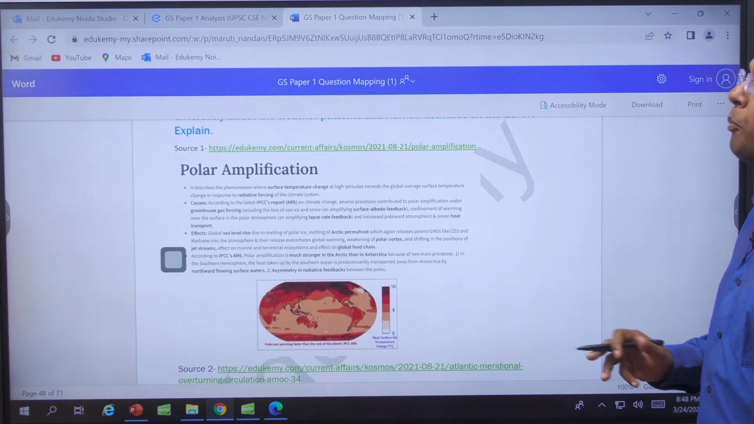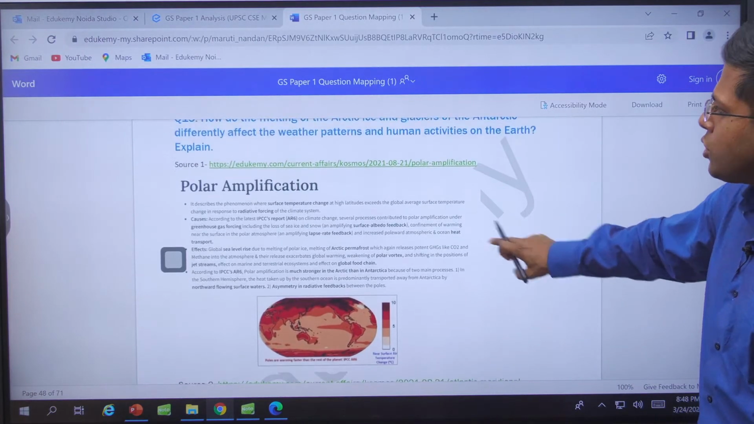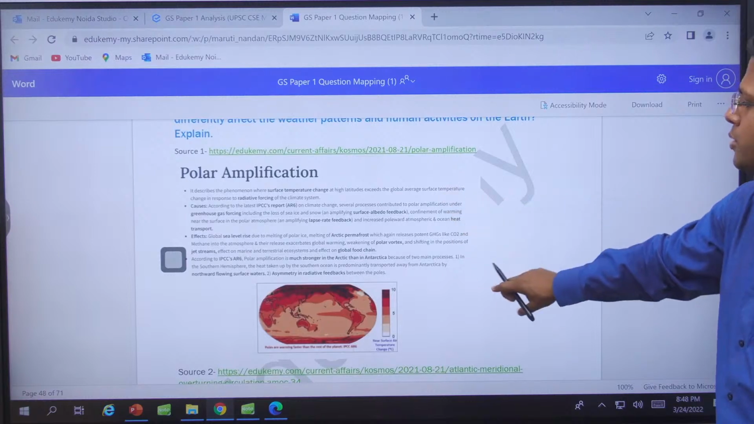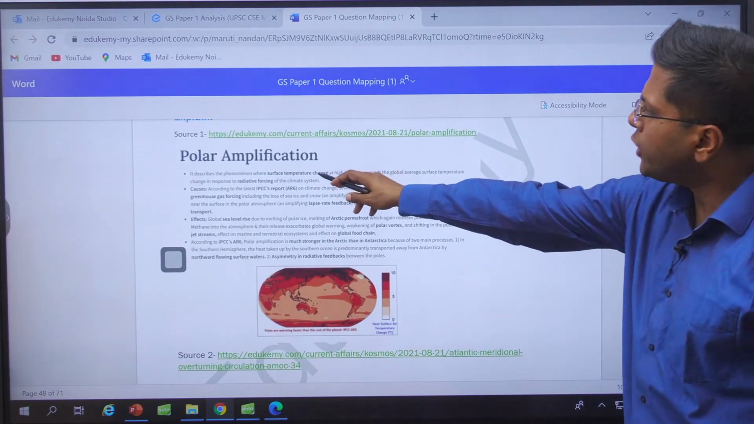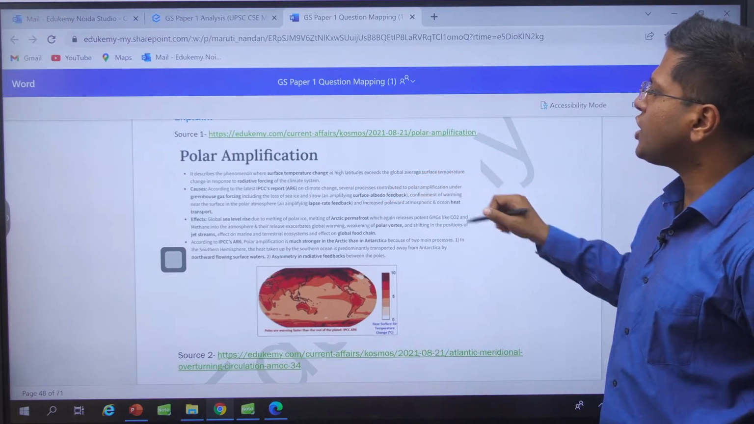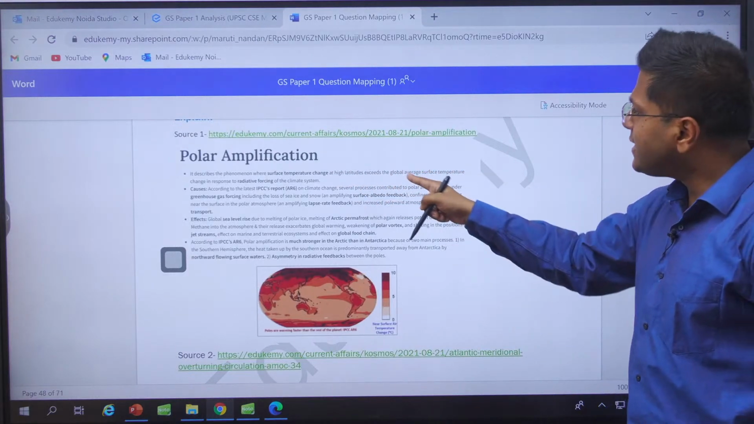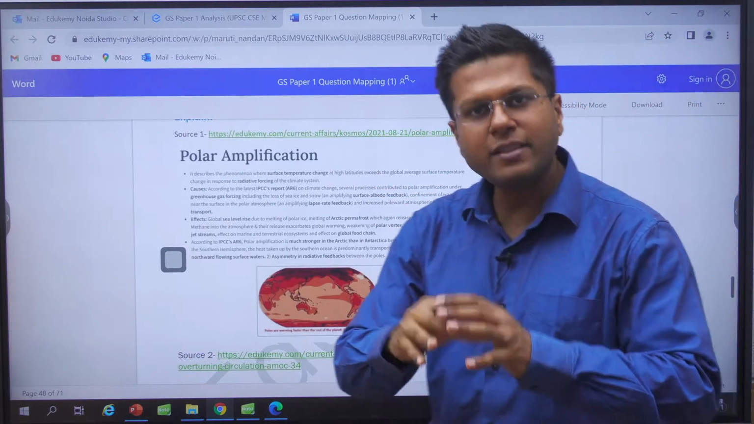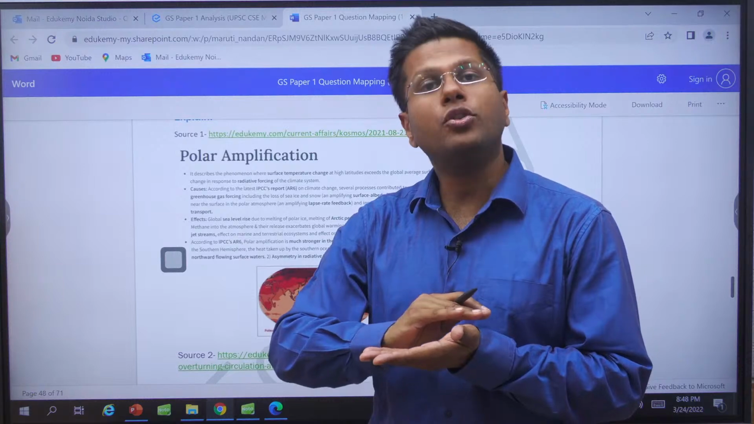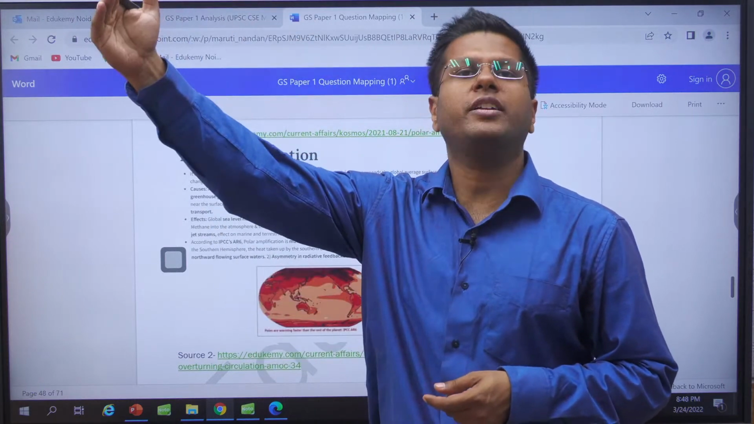See, there is something called polar amplification. I have taken a screenshot of this. This is a part of Cosmos, but also discussed in GS. Polar amplification is the phenomenon where surface temperature change at higher latitudes exceeds the global average surface temperature change. So the whole surface temperature change will not be as high as the change in polar areas.